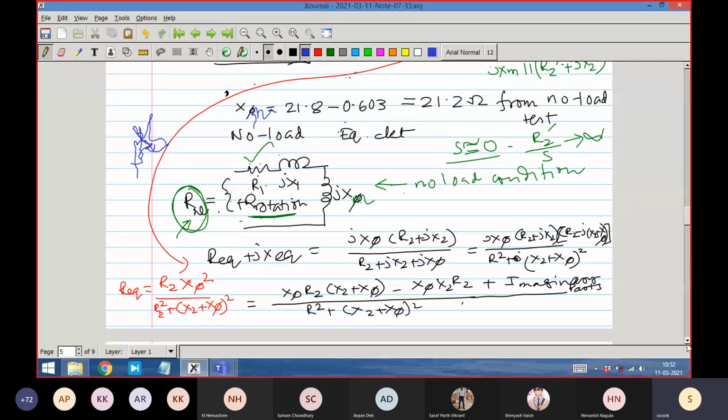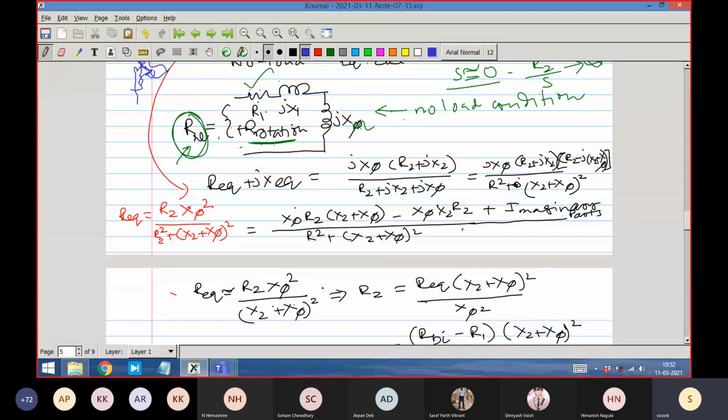Here we see that this is the equivalent circuit, and we are doing simple analysis and simple manipulation of the variables, and we eventually get R equivalent equal to R2 (the physical R2 dash) times X phi square, divided by R2 square plus (X2 plus X phi) square. That is what we have got. Again, I repeat, so many variables are involved. R equivalent is the equivalent resistance in the circuit. R2 is the physical rotor resistance. X phi is the magnetizing reactance, and the second is the summation of X2 plus X phi.